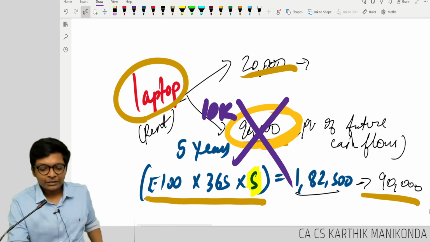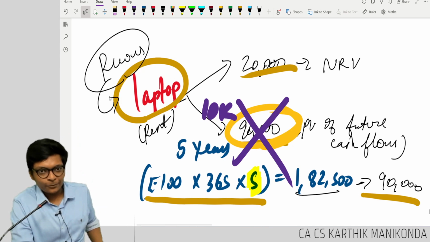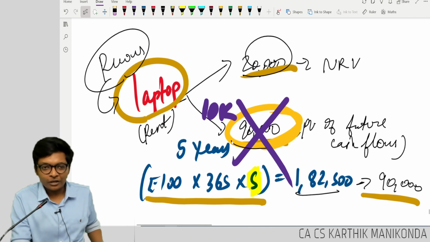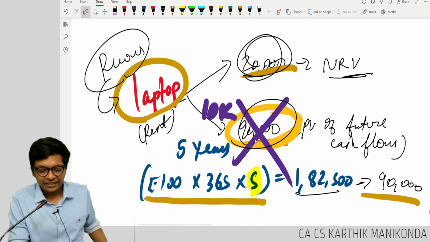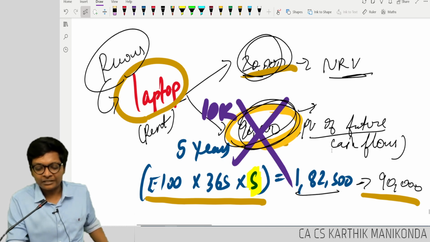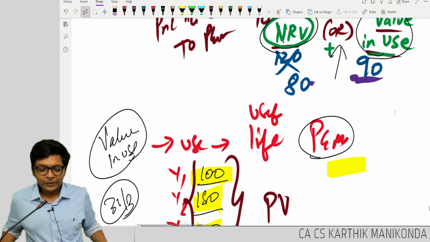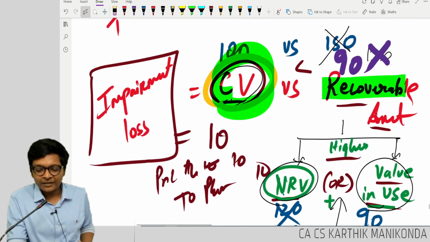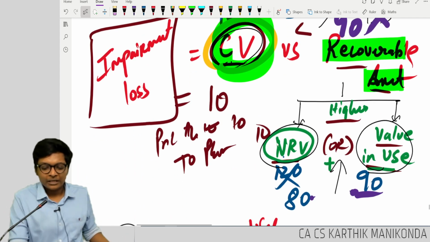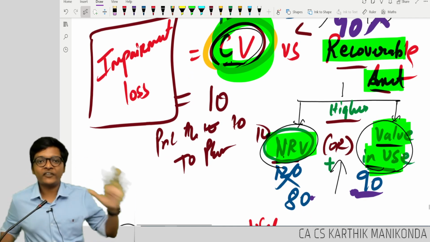So 20,000 is my NRV. What I can recover from this laptop is 20,000 or 90,000, whichever is higher. 20,000 is my NRV. 90,000 in my example is called the present value of future cash flow, which is nothing but value in use. Are you following? That's why the formula says you compare the carrying value with the recoverable amount. What is the recoverable amount? NRV, if I sell today, or value in use, if I use it for 5 years.